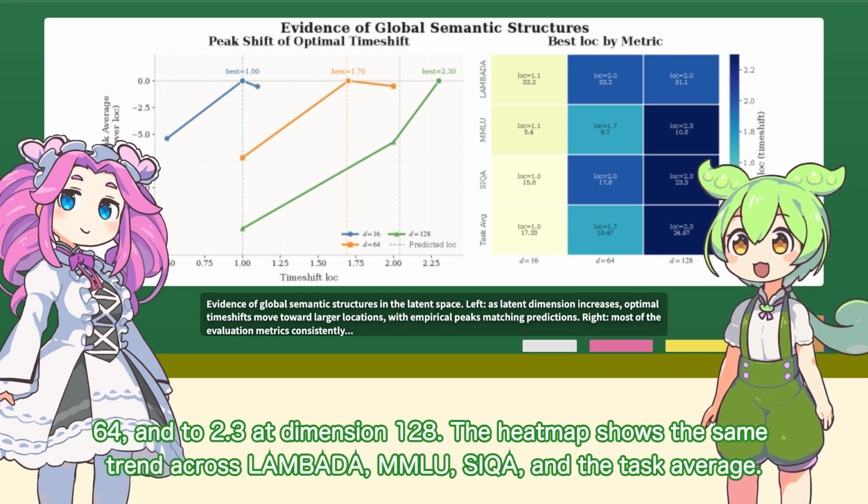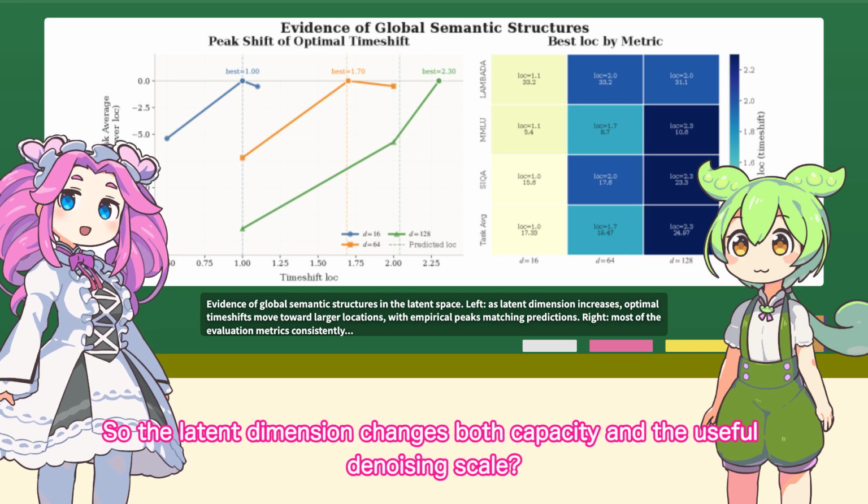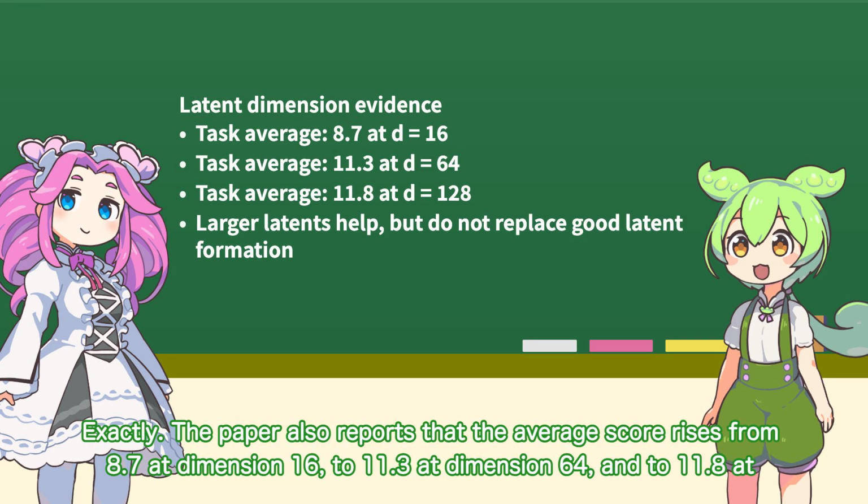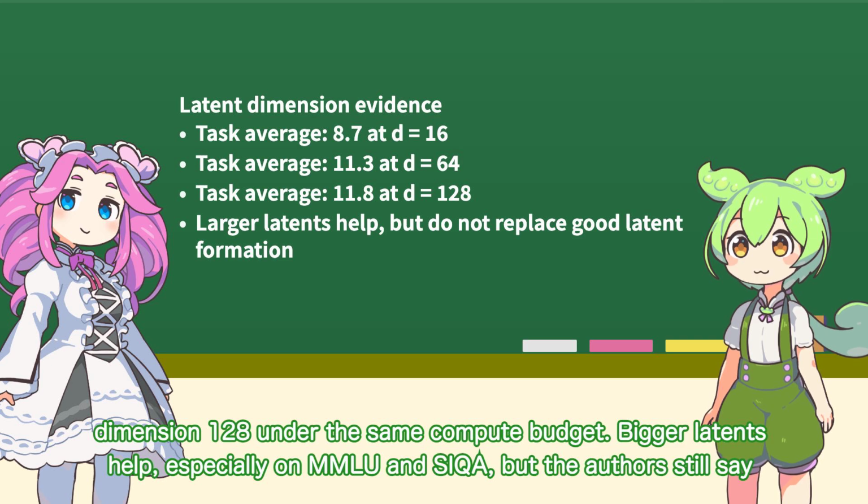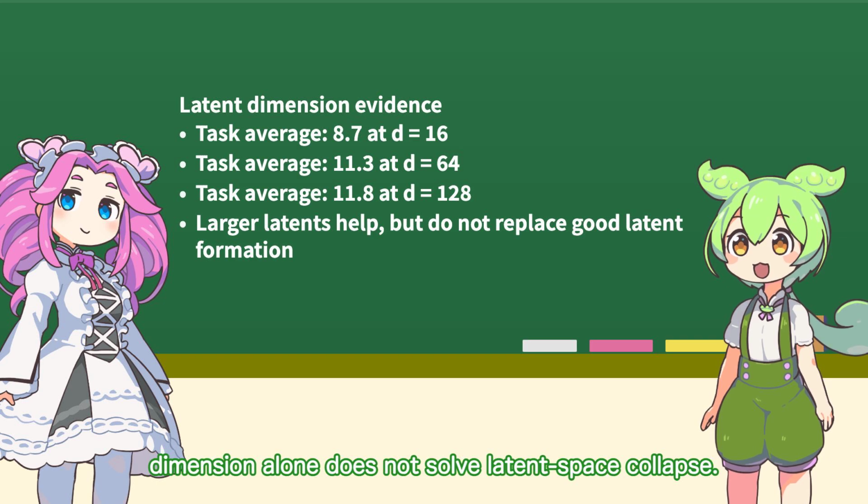The heat map shows the same trend across LAMBADA, MMLU, SIQA, and the task average. So the latent dimension changes both capacity and the useful denoising scale. Exactly. The paper also reports that the average score rises from 8.7 at dimension 16 to 11.3 at dimension 64, and to 11.8 at dimension 128 under the same compute budget. Bigger latent tokens help, especially on MMLU and SIQA. But the authors still say dimension alone does not solve latent space collapse.